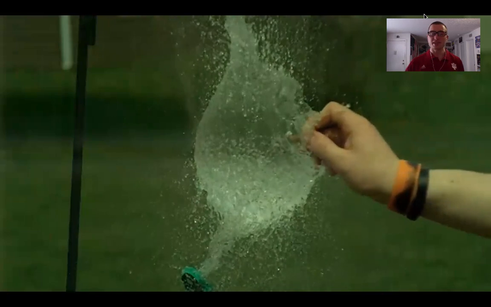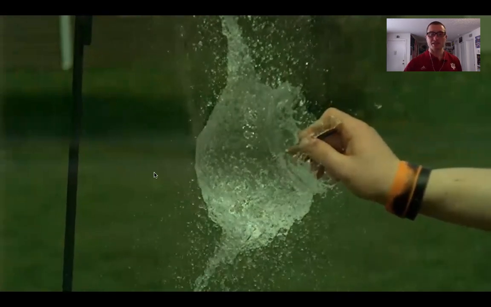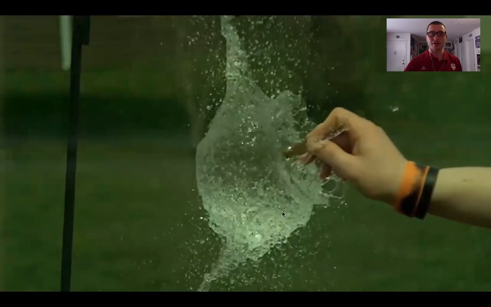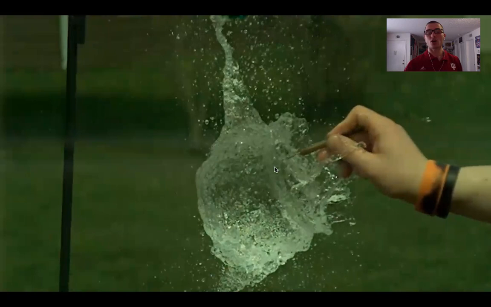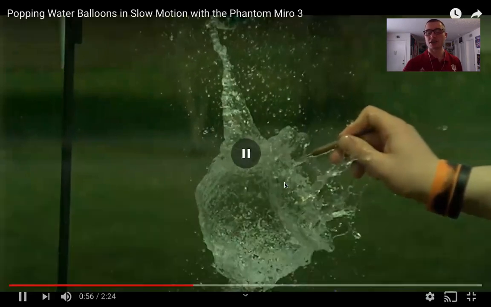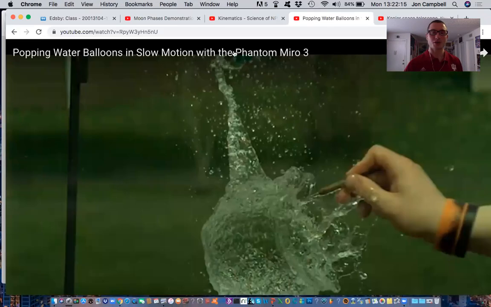So we see here inertia at work. Still resisting change. Gravity is acting upon it, which causes it to eventually lose its shape over time. Again, you can find and watch the whole video on Edsby on your own.